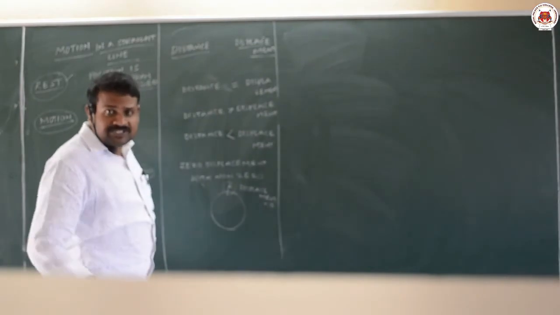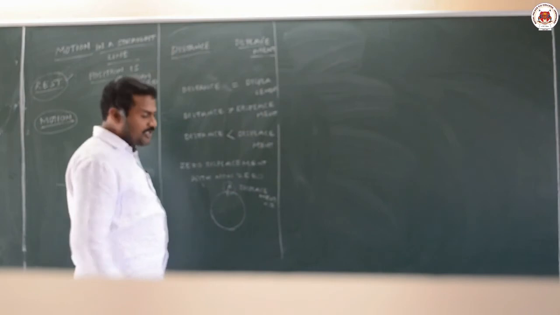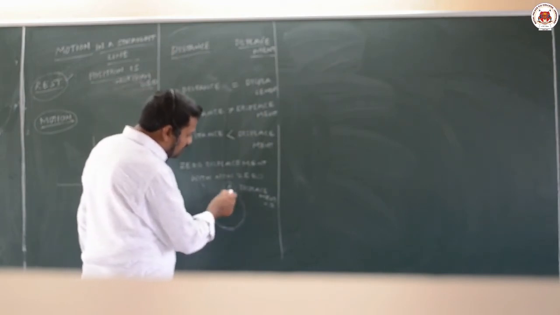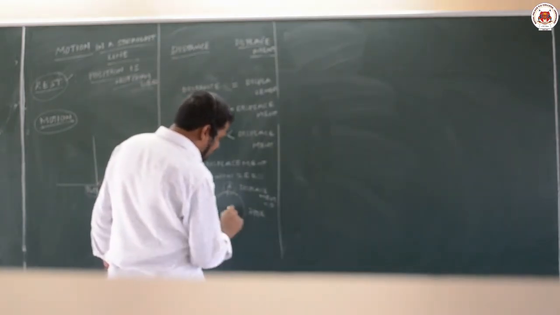Then what about distance? The path followed is a complete circle, so the path followed will be 2 pi r, if the radius is r.